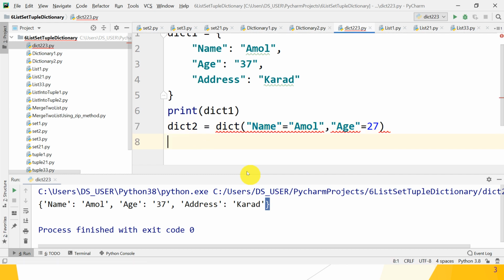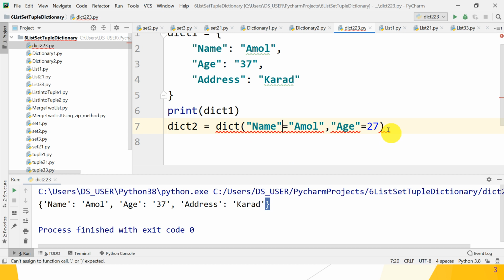Okay, it gives you an error. Why does it give you an error? It says can't assign to literal. Okay, so what happens? That means it can't assign to a function call. Yes, it gives you an error.